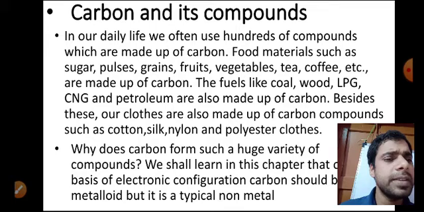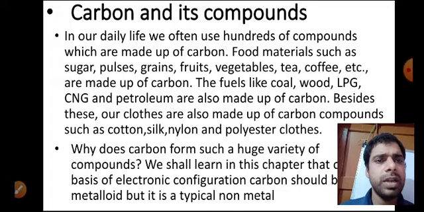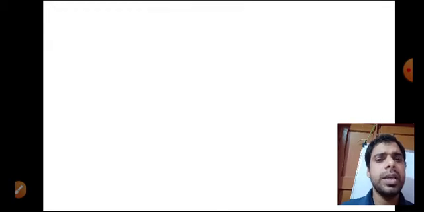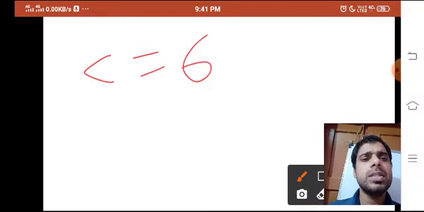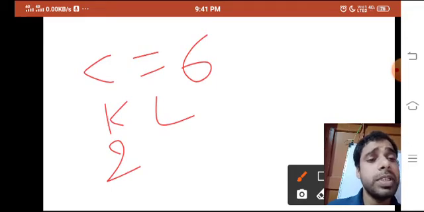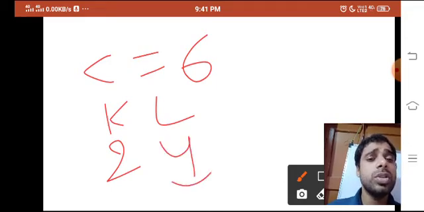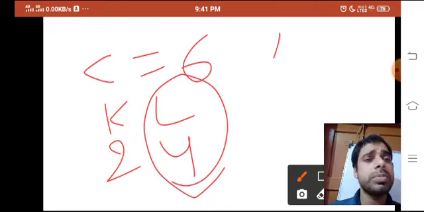If you write the electronic configuration, you will see that it should behave like a metalloid. Its electronic configuration is 2, 4. In class 9 you have done this. Atomic number 6, 2 comma 4 in the K and L shells. If I write, you can see here carbon 6, K shell, L shell. K can maximum accommodate 2 electrons. This one has 4. So if 4 is there, I have discussed about it previously.